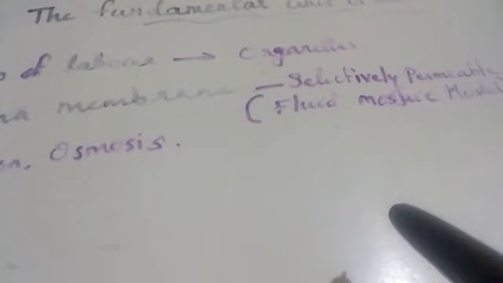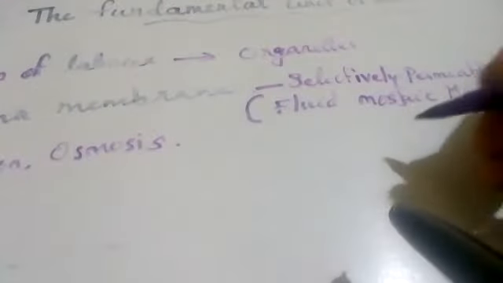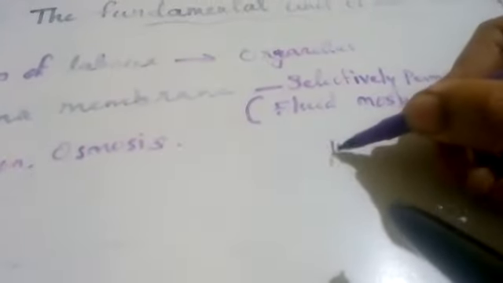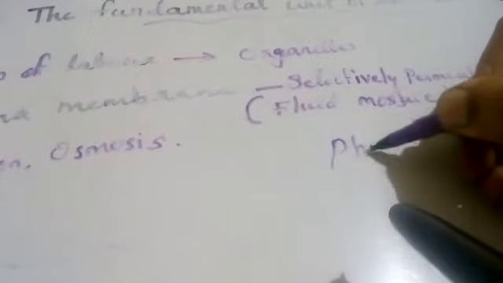In olden days, instead of tiles, we used to floor with a pattern known as mosaic, and the name is given from that. According to this model, the plasma membrane is made up mainly of lipids and proteins, and these lipids are phospholipids. Phospholipids means lipids with a phosphate group.